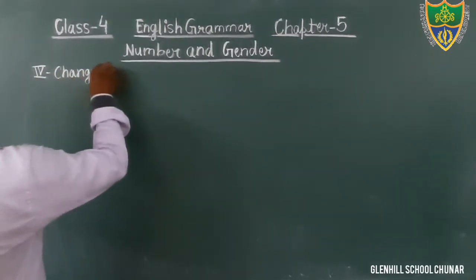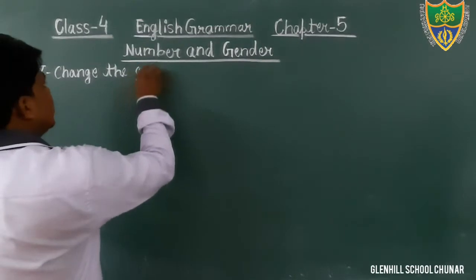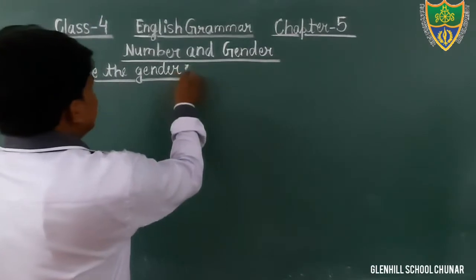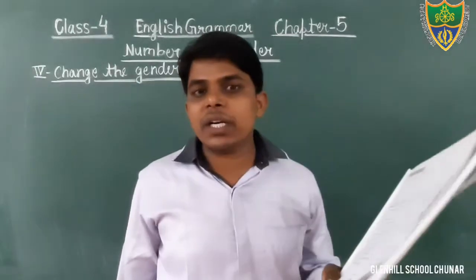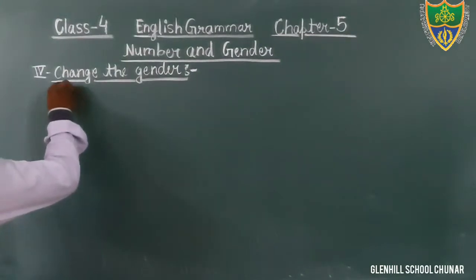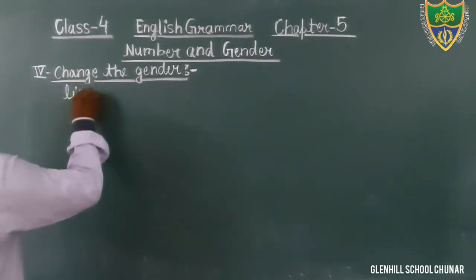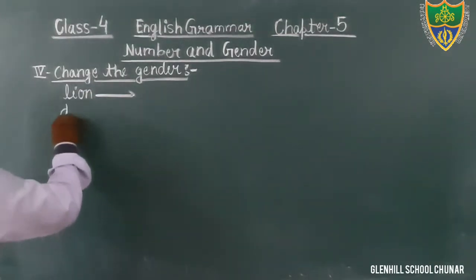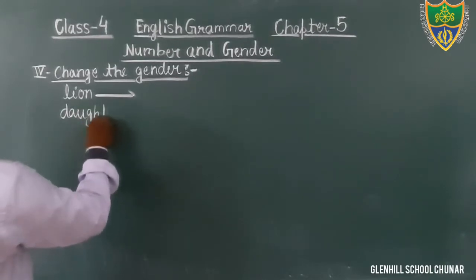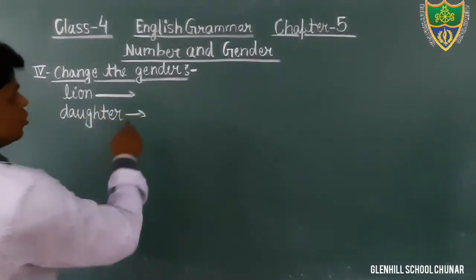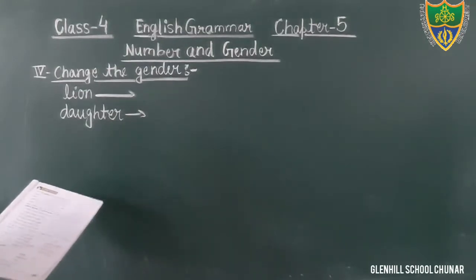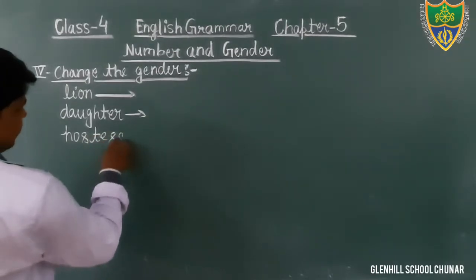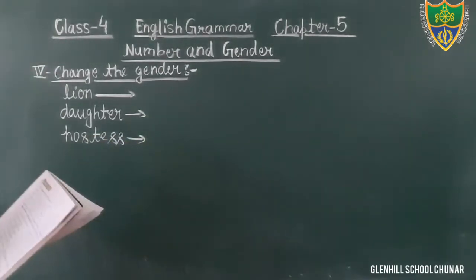Okay students, this is your question, change the gender. Just see, there are some words given here. First word is lion. We have to change the gender of lion. Another is daughter. These things you have read in the previous class also. And there is one more, that is hostess. We have to change the gender of it.